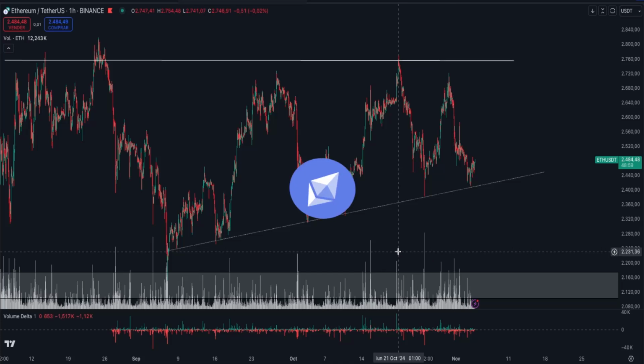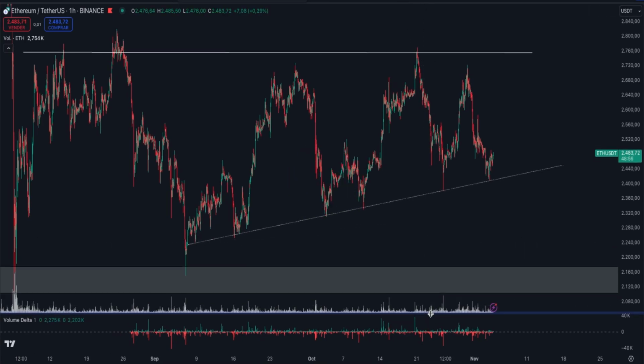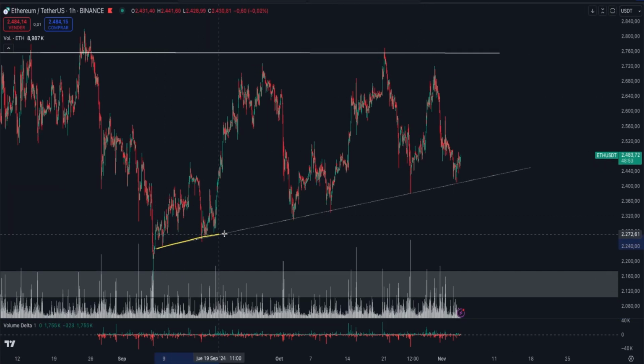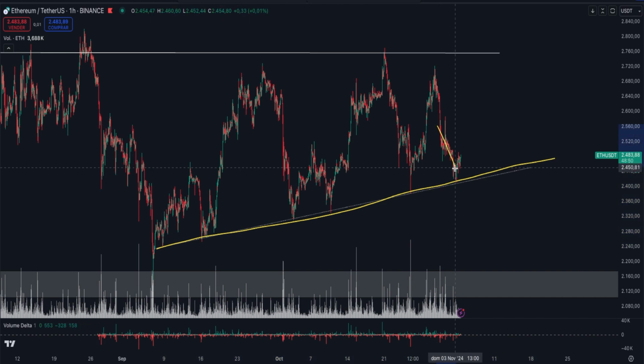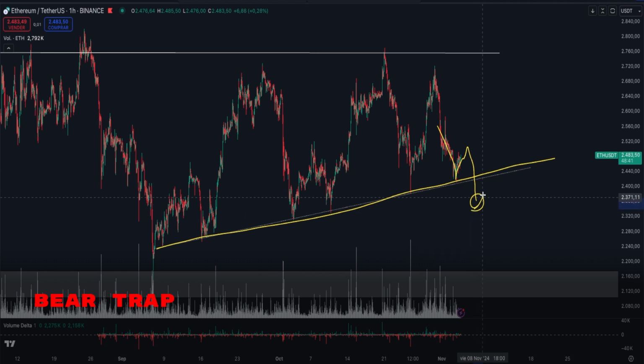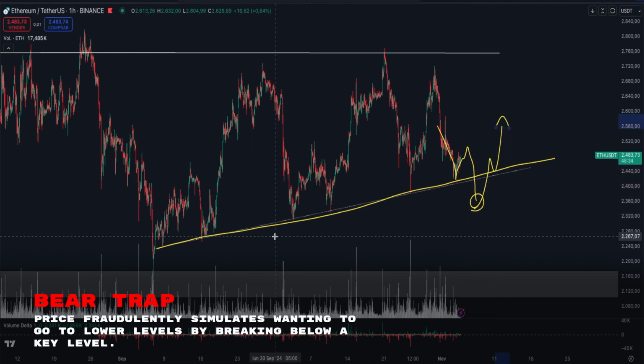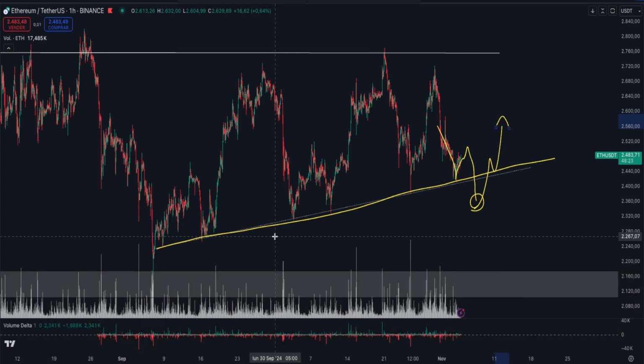Let's quickly review some other altcoins, like Ethereum, for instance. Notice how it's sitting on a critical trend line that it's recognized. Why not throw in a scare and perform a cleanup or trap here? This wouldn't be the end of the world, and this could still continue. But as you can see, there's room for a bearish trap, which wouldn't mean it's the end of everything. Hence, why a bearish trap during the elections could make sense.